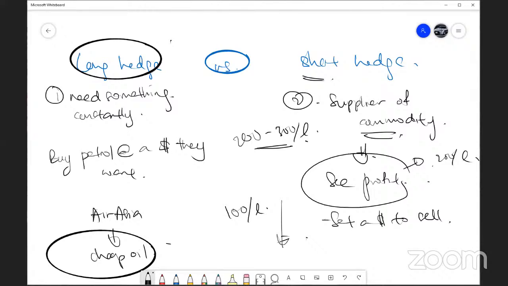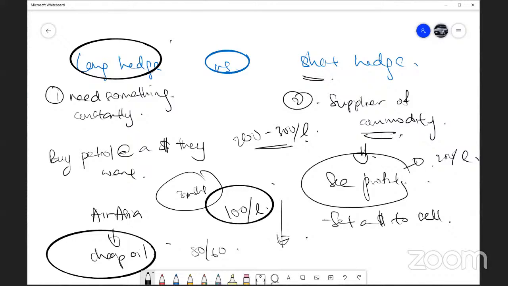Can you explain unhedging? So let's say I already long hedge now to buy cheap oil, let's say now the price is 200, 300. I want to make sure that I can buy oil 3 months later at $100 per liter. Then I see 2 months later, before its expiry, the oil price is already $50, $60. So I want to unhedge. Easy. I just short 1 month oil at $100. So whenever I buy at 100, I sell back at $100. Then I can just buy at the cheaper rate in the market. So I've already unhedged.